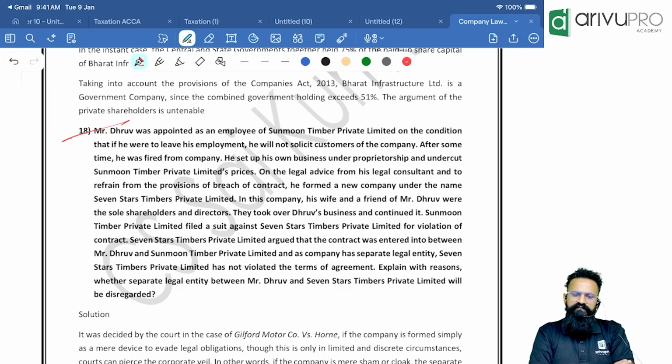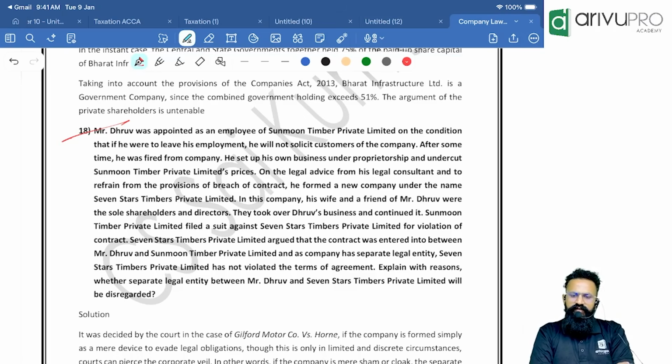Mr. Dhruv was appointed as an employee of Sun Moon Timber Private Limited on the condition that if he were to leave his employment, he will not solicit customers of the company. After some time, he was fired from the company. He set up his own business under proprietorship and undercut Sun Moon Timber Private Limited's prices.